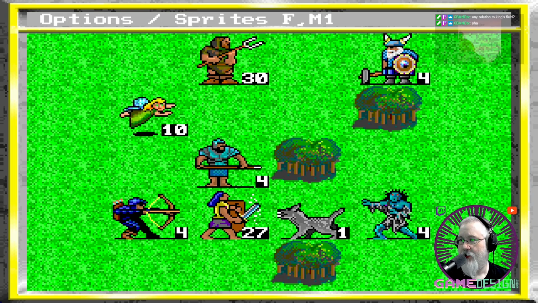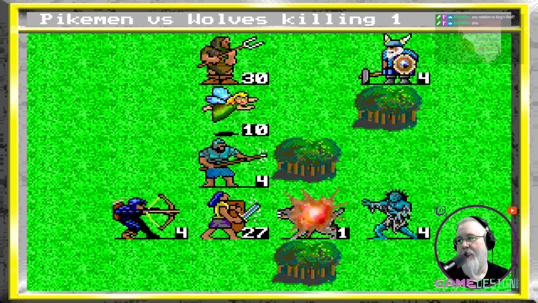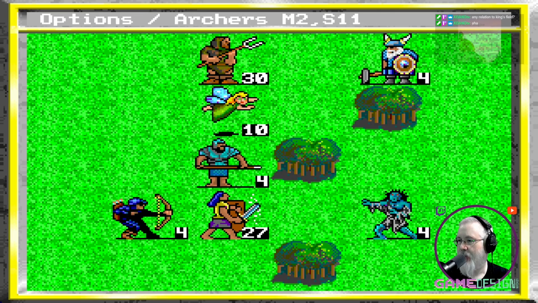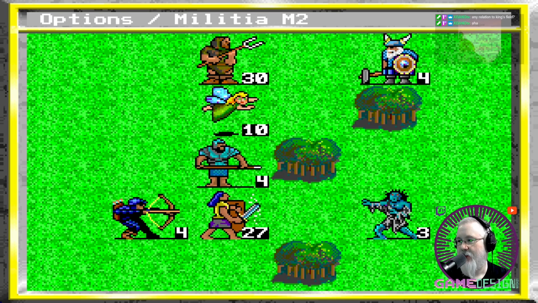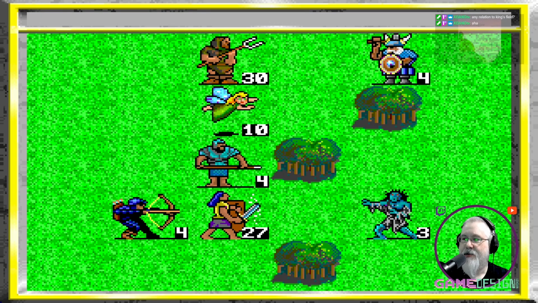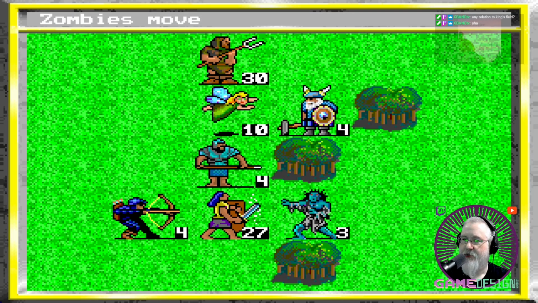Can we shoot? That's weird. I could have sworn the sprites shot. I guess I'm wrong with that. At least my archers shoot. I'll have to go get more of those because those have been invaluable. Let's pass. Those dwarves are going to come up and just beat up my sprites and stuff.